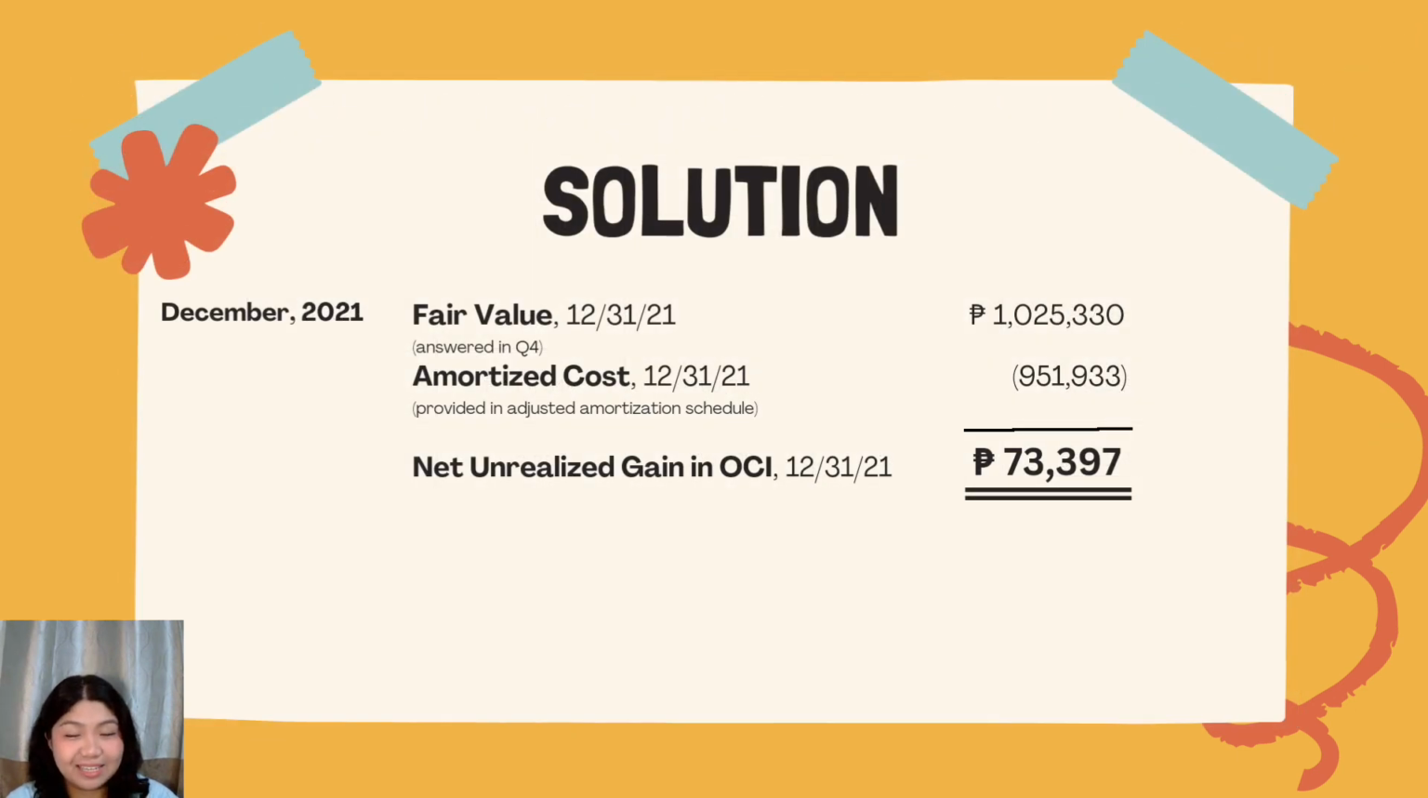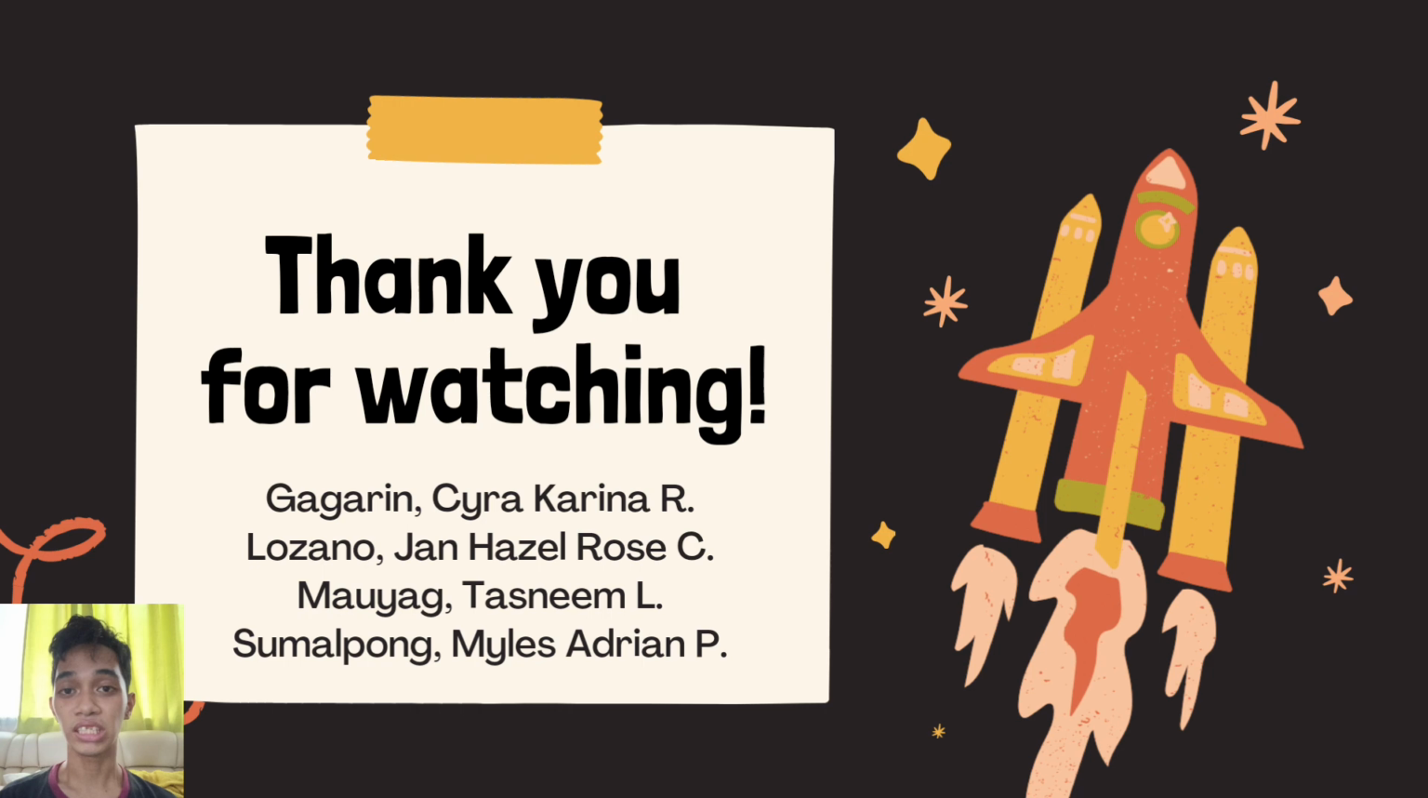Now we will subtract the December 2021 amortized cost of 951,933 pesos from the 1,025,330 pesos fair value of December 2021. Thus, we simply got the answer of 73,397 pesos as the net unrealized gain in OCI in equity as of December 2021. So the standard that governed the problem that we had presented is PFRS 9, which is financial assets.